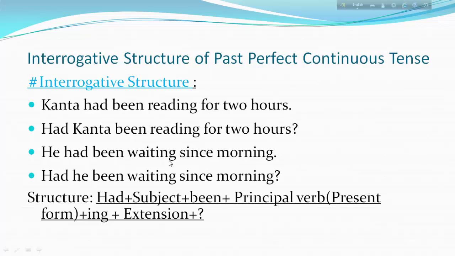He had been waiting since morning. So what will be the interrogative? Yes, had he been waiting since morning? That is the structure: had plus subject plus been plus principal verb present form with ing plus extension plus question sign. Do not forget to give the question sign.